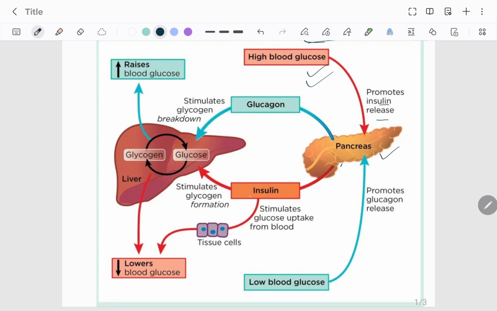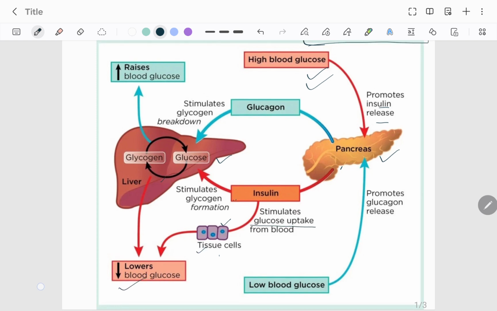And then that insulin will go to different cells in tissues, in liver, and will bind to its receptor there, and it will stimulate the uptake of glucose from blood to the tissues and to the liver cells, and blood glucose level will decrease. So now there is no positive signal for the pancreas to release insulin because blood glucose level has decreased.